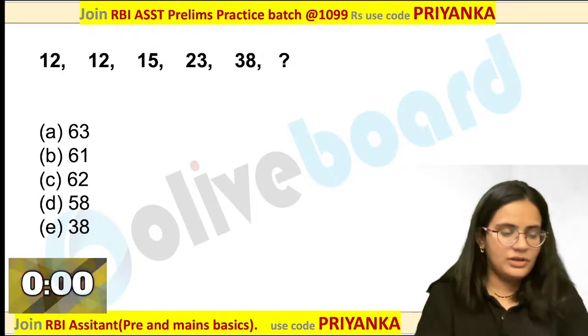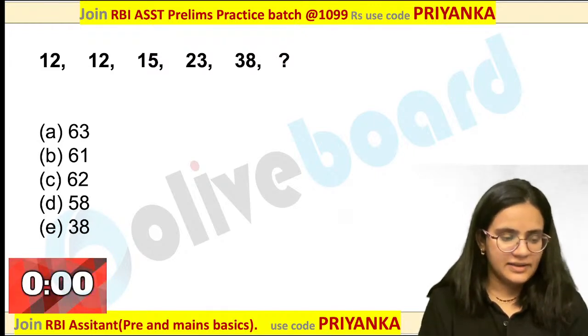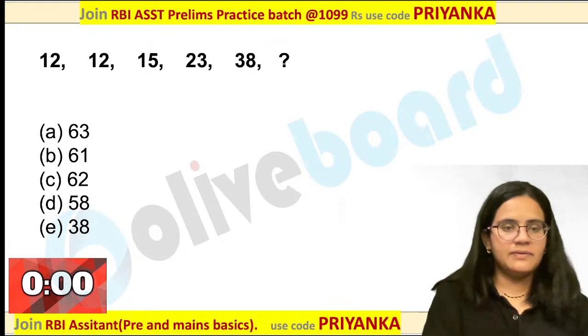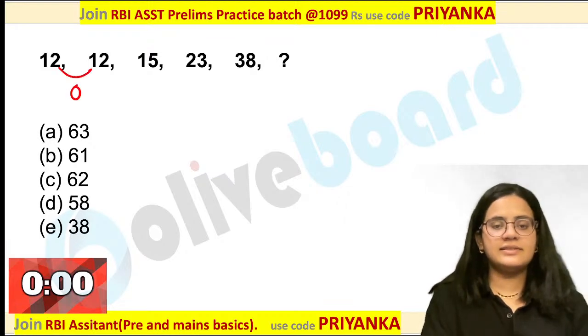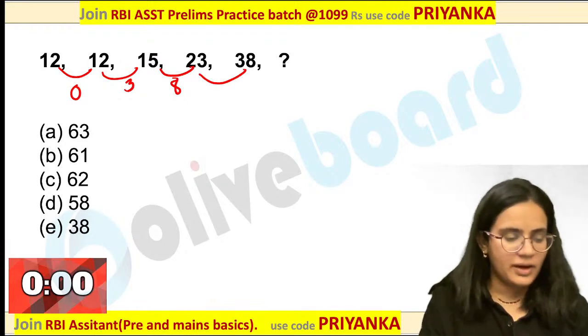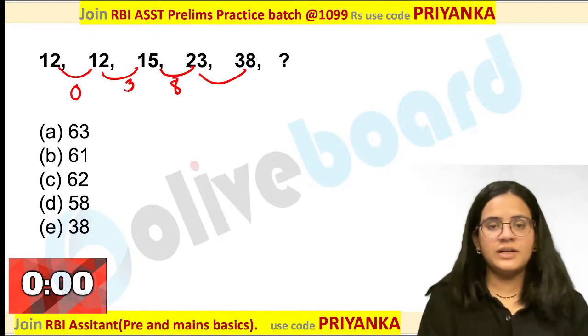Can any one of you tell me what is the possible logic over here? Yes. Calculate the difference between the numbers. You will understand it. This is 0. This is nothing but 3 over here. If you are checking, this is 8 over here. And what about the last one? 24.